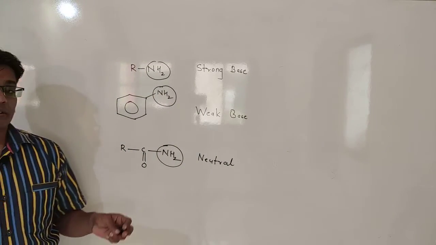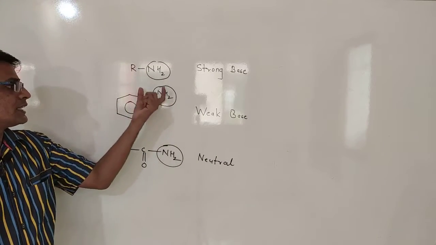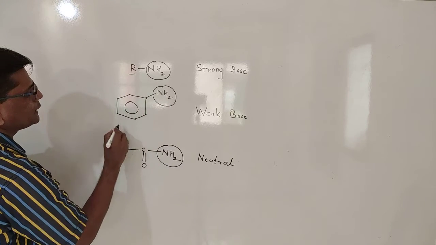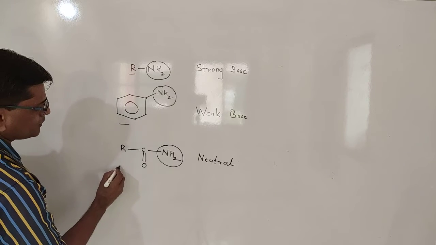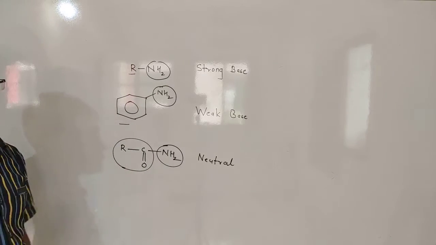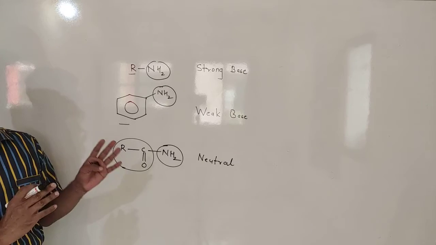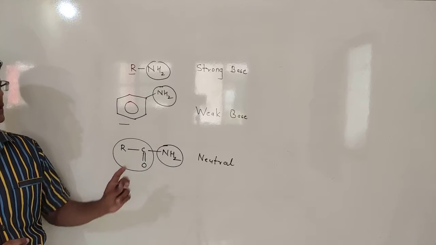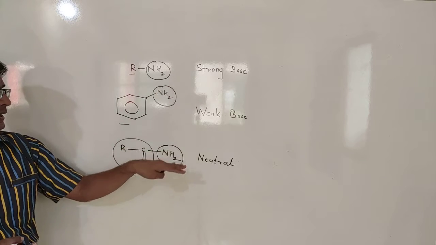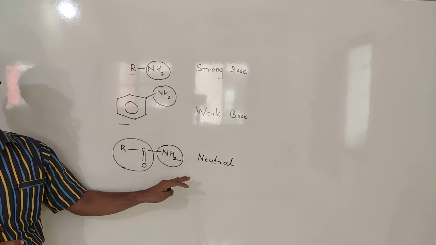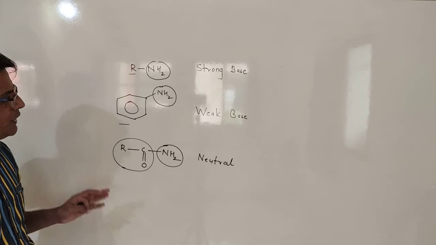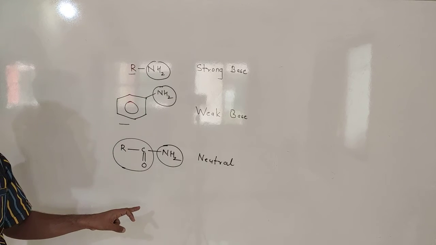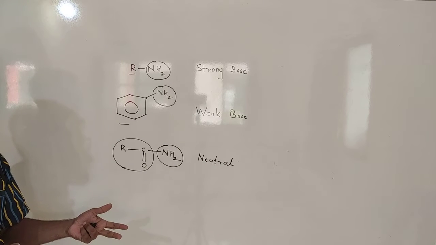See, all these molecules have the same NH2 functional group, but due to the presence of an alkyl group, an aromatic ring, and an acyl group, the property of the same NH2 functional group changes. One is a strong base, another is a weak base, and the last is neutral. Now we will discuss why these molecules show different properties.